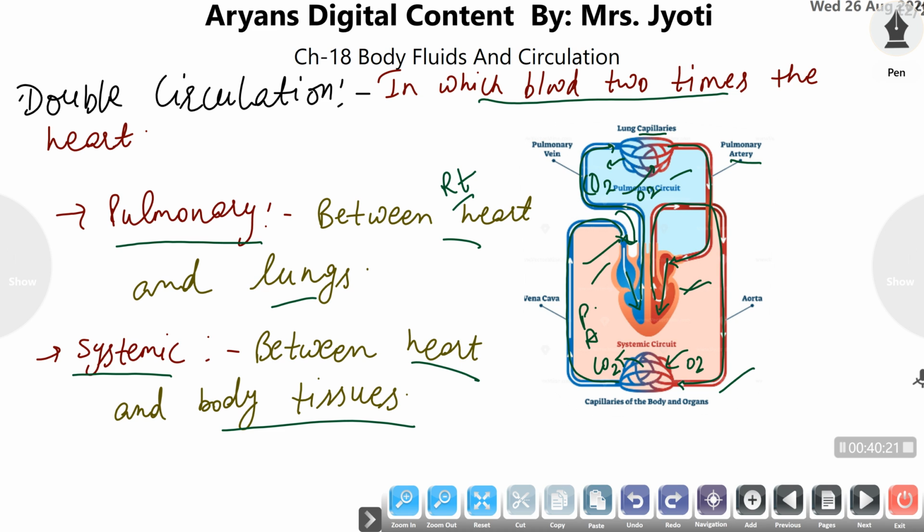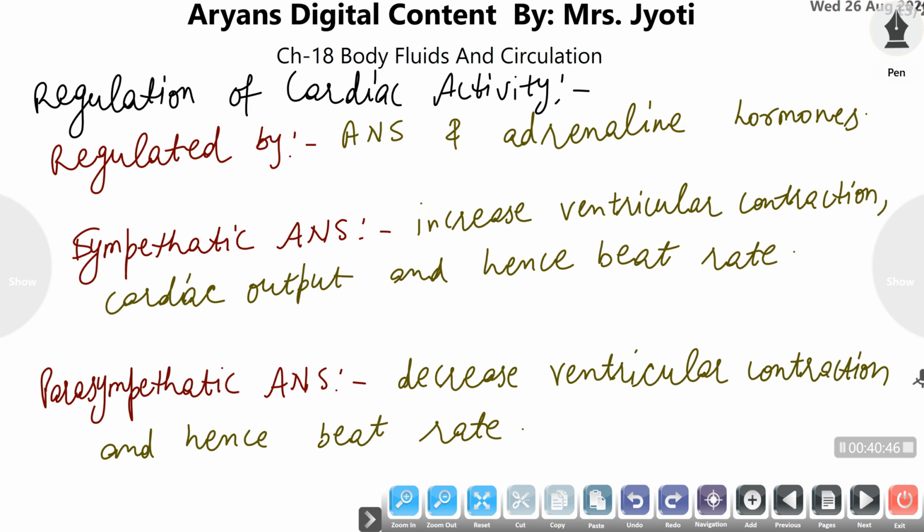So, the pulmonary circuit is between the right portion of the heart and the lungs, while the systemic circuit is between the left part and the body tissues. The left part only pumps blood that is received from the right, and it is pumped by the right and received by the left portion of the heart, and this makes a complete circulation by the mechanism of double circulation. Then how is cardiac activity regulated by the heart?